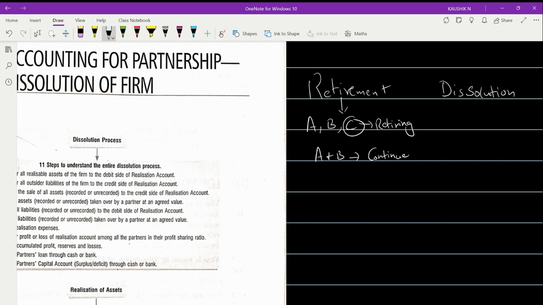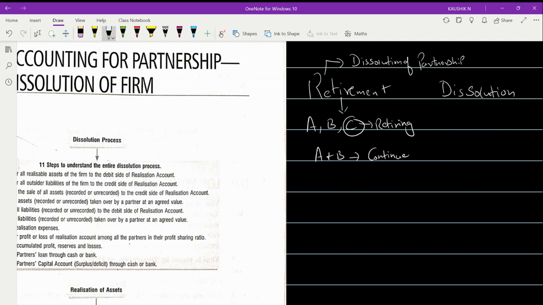In this case, it is called dissolution of partnership alone, not partnership firm. So the other name we can say is, retirement is nothing but dissolution of partnership.